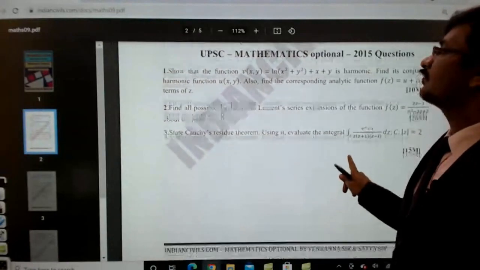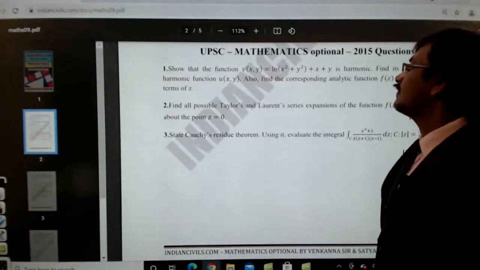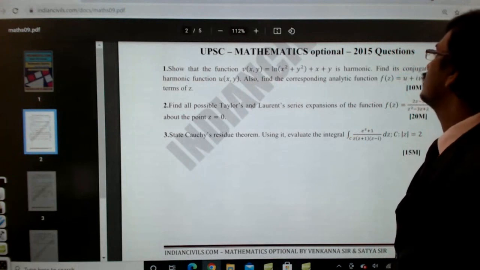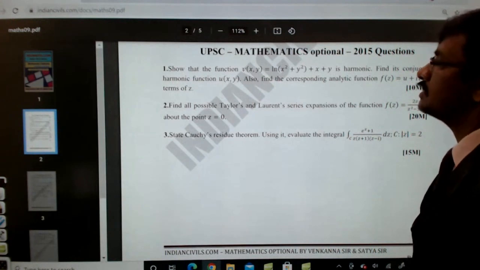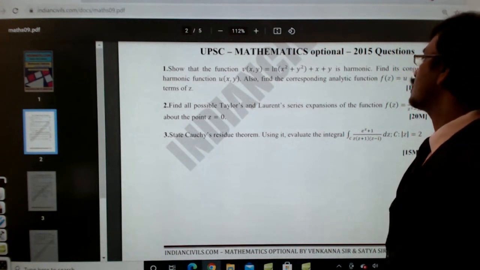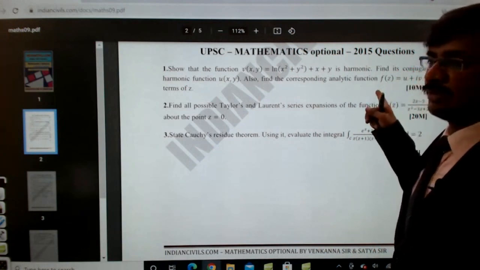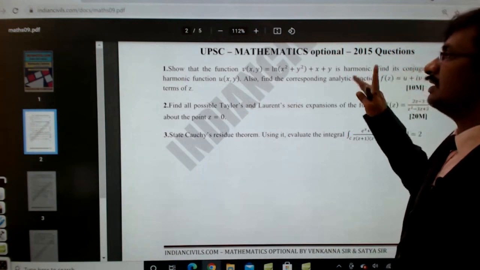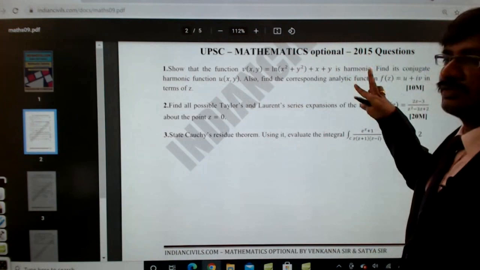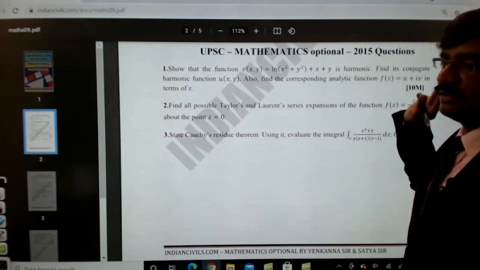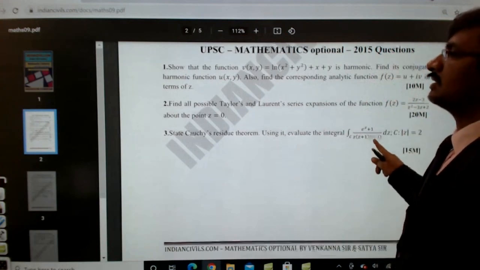And this one, from 2015: show that the function v is equal to log of x square plus y square plus x plus y is harmonic, find its conjugate harmonic function u, also find the corresponding analytic function f of z is equal to u plus iv in terms of z. So this is also a straightforward problem. No twist, straight away as it is. He has given one function, the conjugate function needs to be identified, and the sum of the conjugate function and this function together with i multiplication is called the complex function. So we can straight away identify the conjugate function.